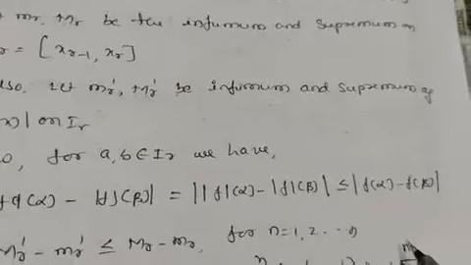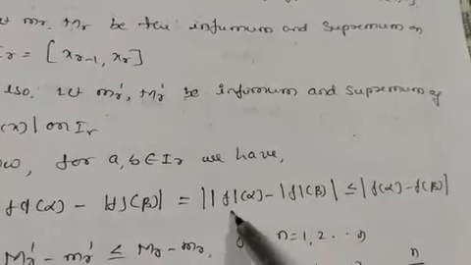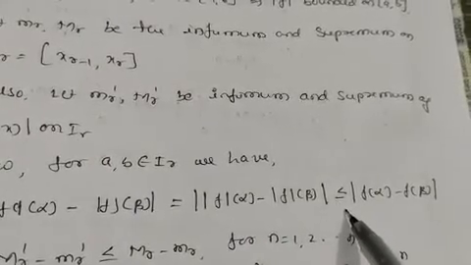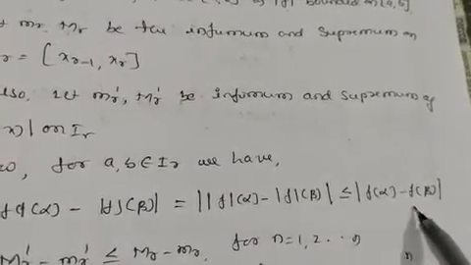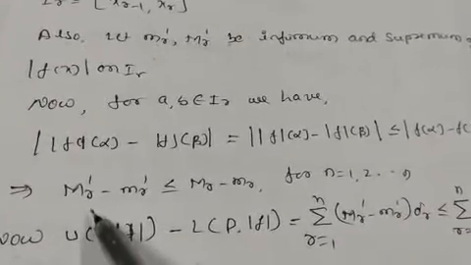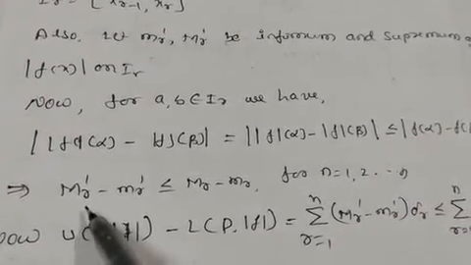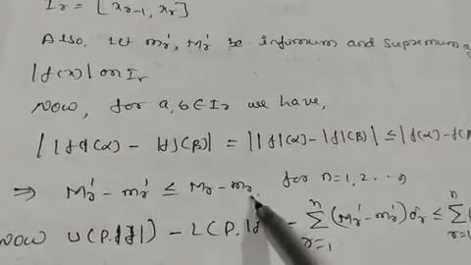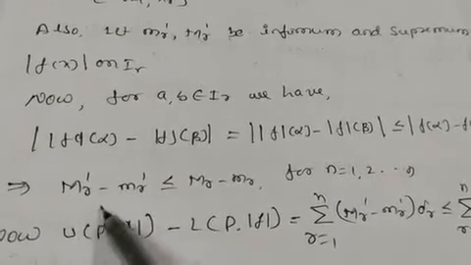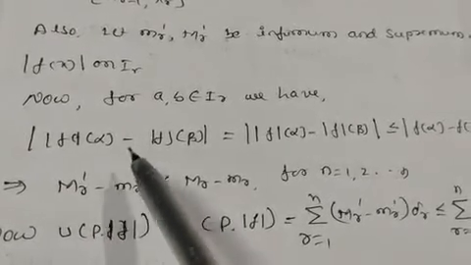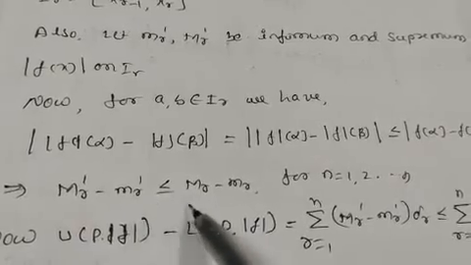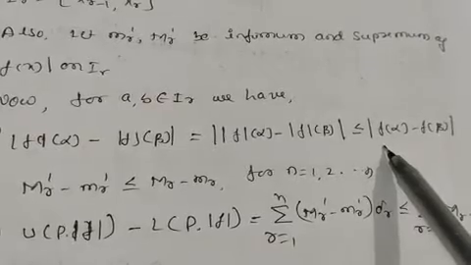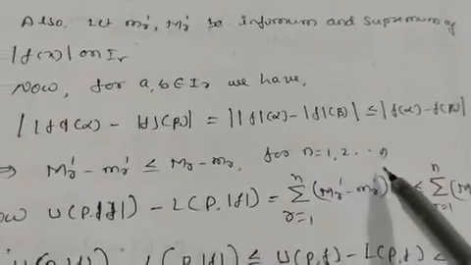This implies it is equal to mod of f of alpha minus mod of f of beta, which is less than or equal to f of alpha minus f of beta. And this implies that capital M_r dash minus small m_r dash is less than or equal to capital M_r minus small m_r. That is, the supremum minus infimum of the function mod of f of x is less than or equal to the supremum minus infimum of the function f only. So for all r equals 1 up to n.